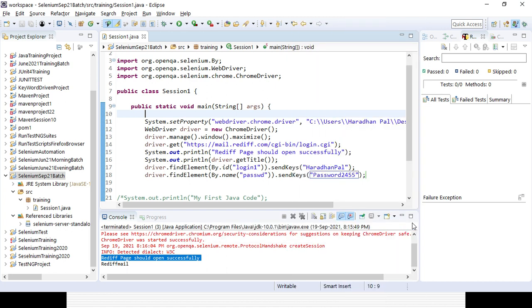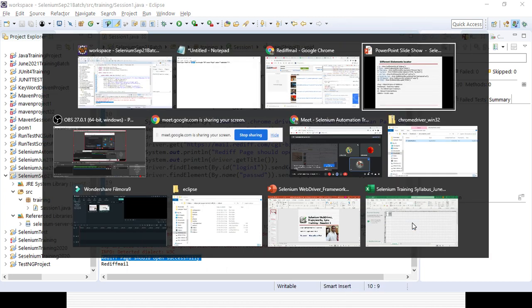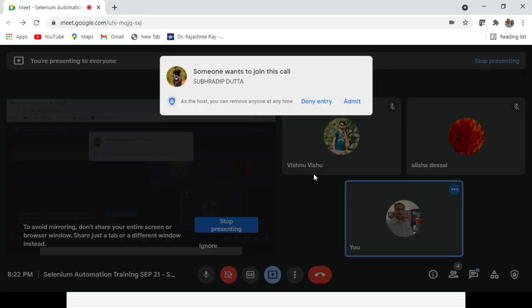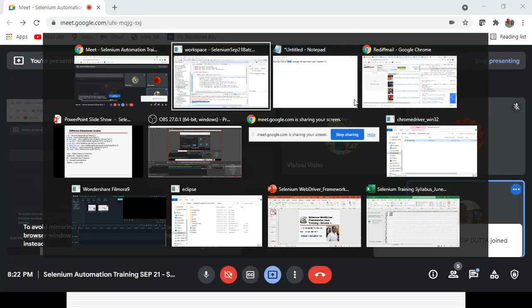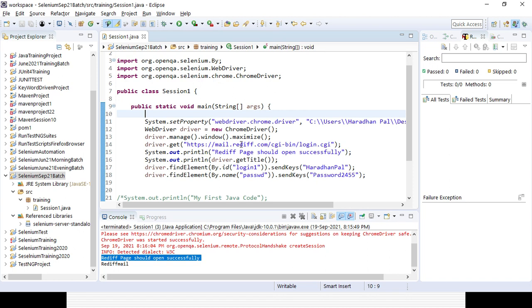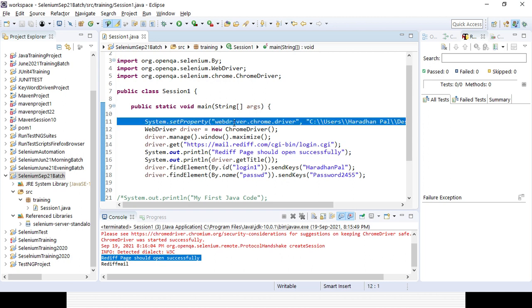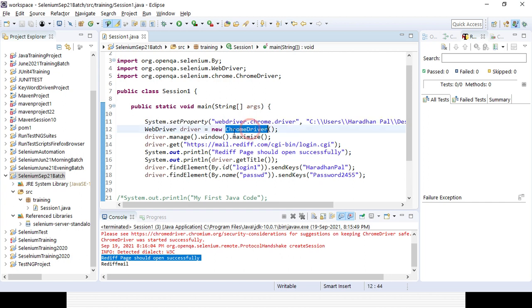Okay. So here I have tried to write the program for opening the web Rediff page. First I am setting the properties for the Chrome driver. Once I have set the properties, as I am interacting with the Chrome driver, I am creating an object or instance for the WebDriver interface and the ChromeDriver class. Then with the help of the driver object, I am maximizing the browser. I am passing the URL here. Then if I want to print something in the console, with the help of the SYSO method, I am printing it.